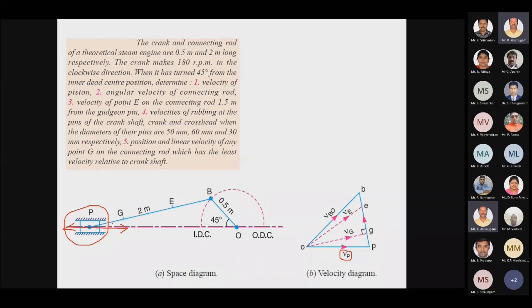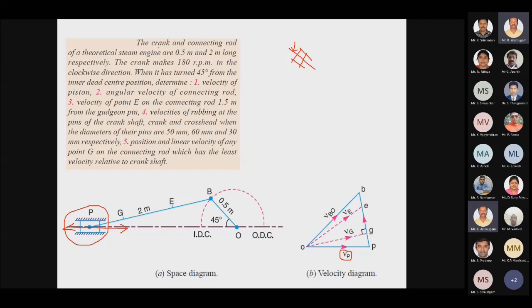The slider will have reciprocating motion. That reciprocating motion is parallel to the axis. So if the axis is in a horizontal direction, we have to draw a horizontal line. If the slider is sliding in a vertical direction, we have to draw a vertical line. If the slider is sliding in an inclined way like this, we have to draw a parallel line to this axis of reciprocation. So next problem, we have to solve for the